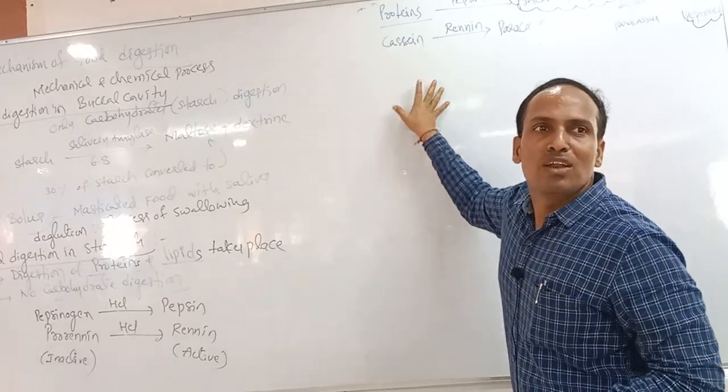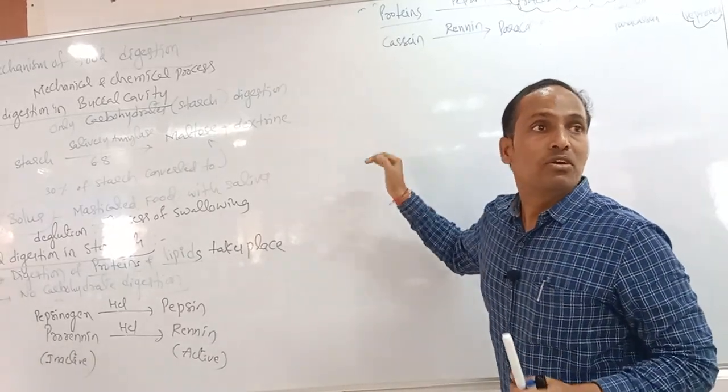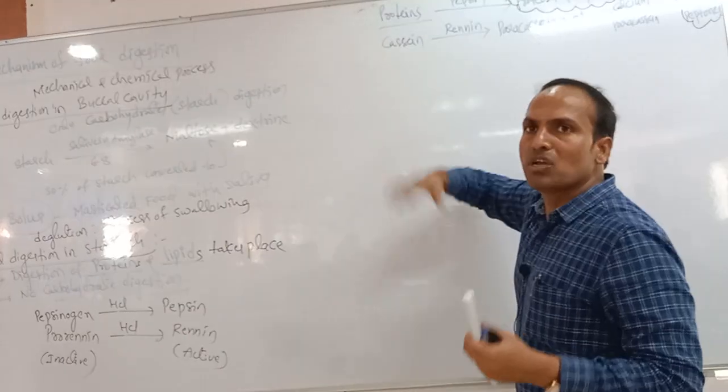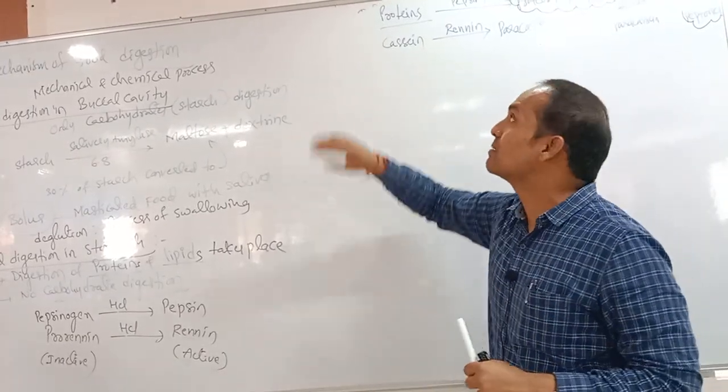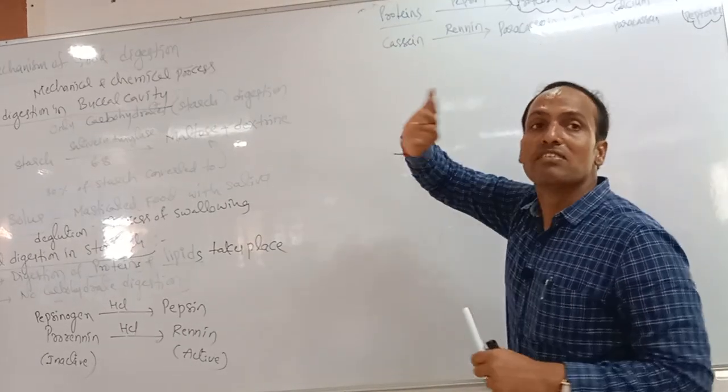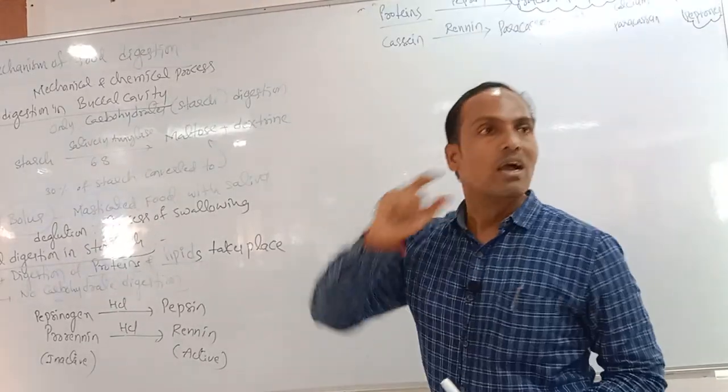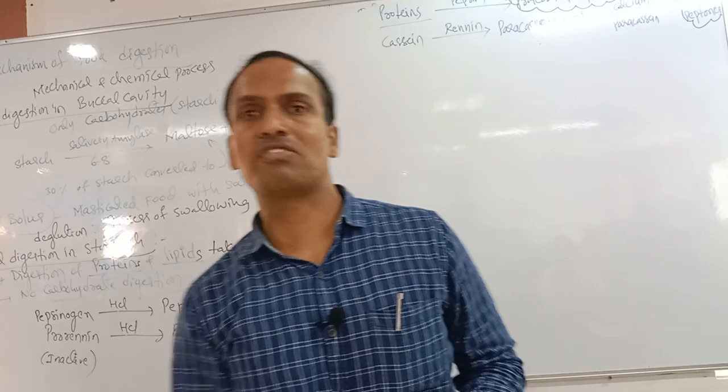Understand? In the stomach churning has already started, but after churning is complete, digestion goes on. When the churning is going on simultaneously, protein digestion also occurs, and there is no carbohydrate digestion in the stomach. Carbohydrate digestion does not occur in our stomach.